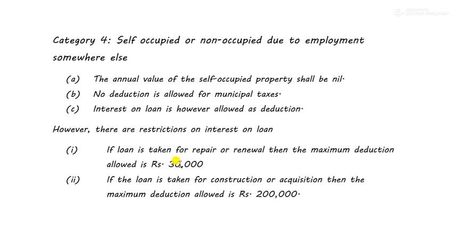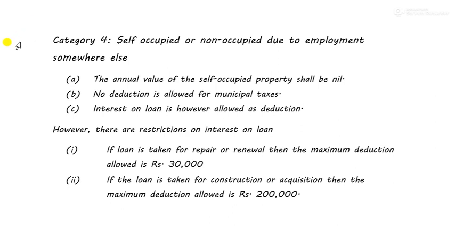Non-occupied due to employment elsewhere means, suppose I have a house property in Kolkata, but my company has offered me a job in Chennai or Pune, so I have to go and work there. So the house property in Kolkata shall remain non-occupied, so that house property shall come under category 4.